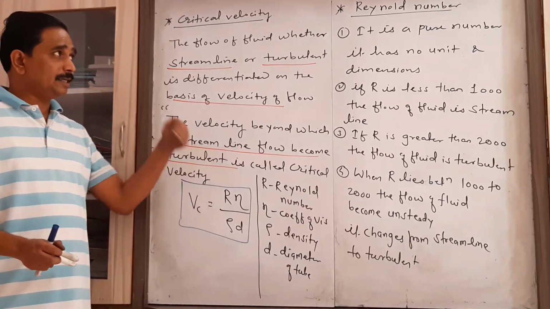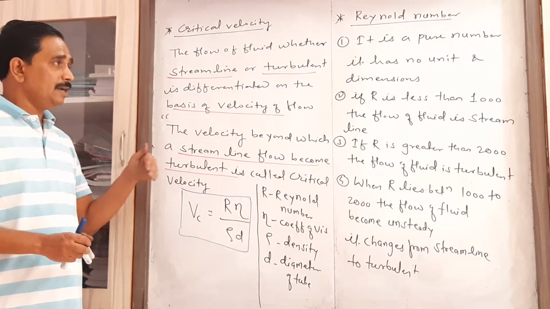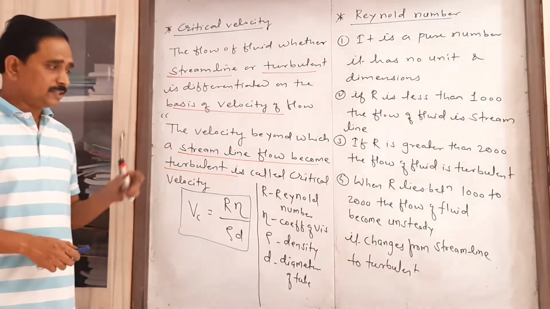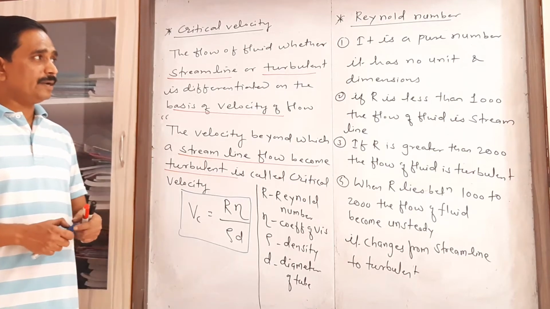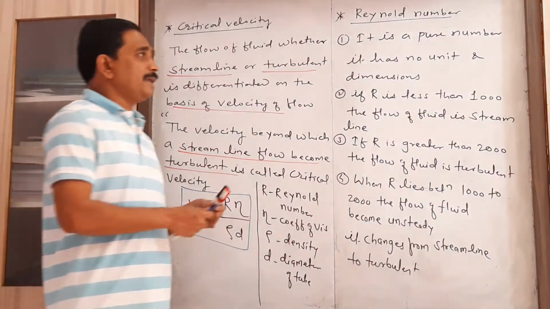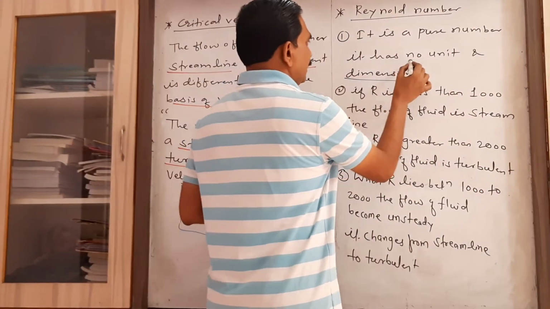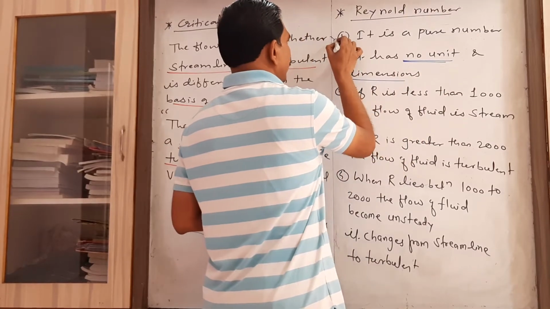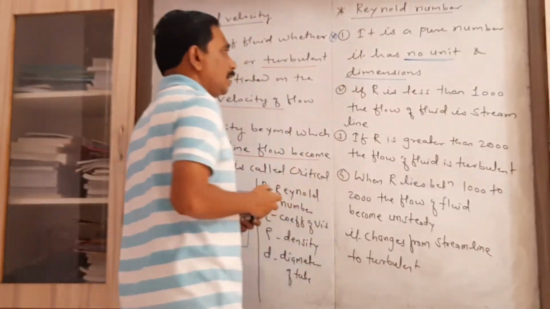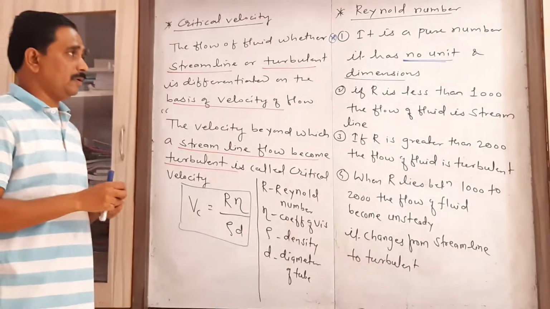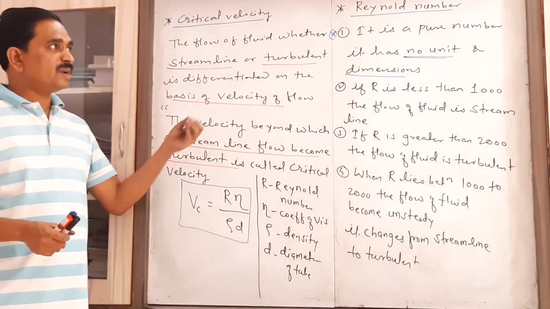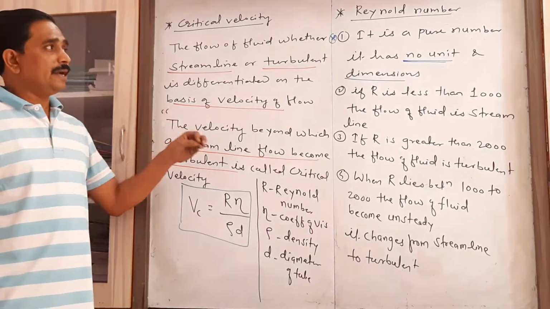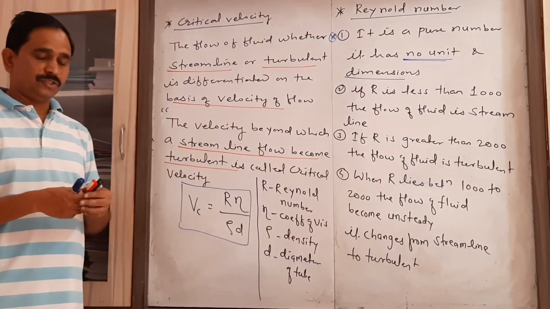Now let us consider the second point, the Reynolds number. It is simply a pure number. As it is a pure number, it has no unit and dimension. This point is important in relation to MCQs or objective questions: Reynolds number is a pure number, that's why it has no unit and dimension.